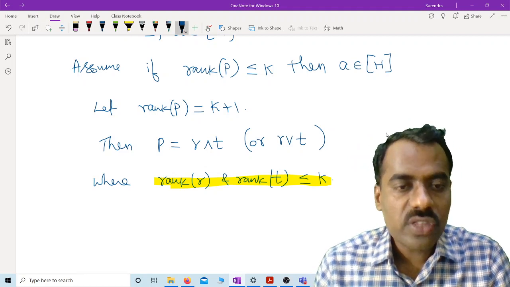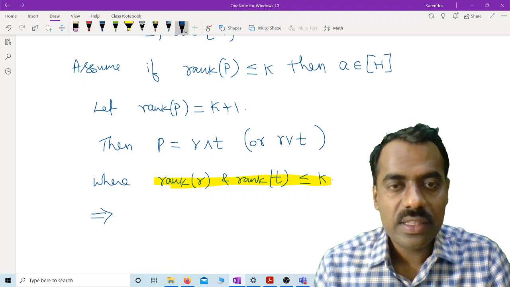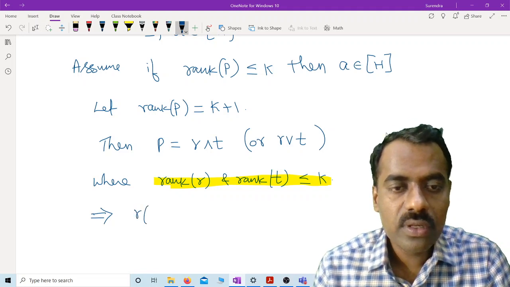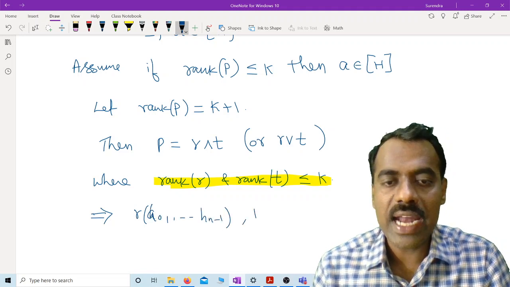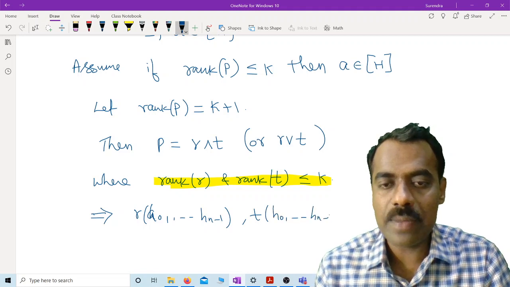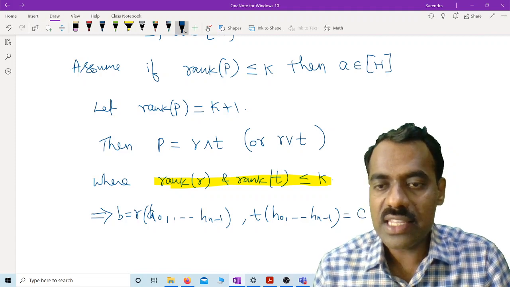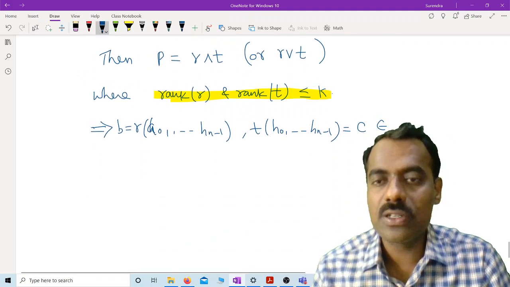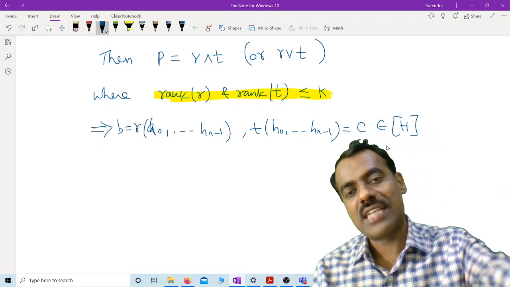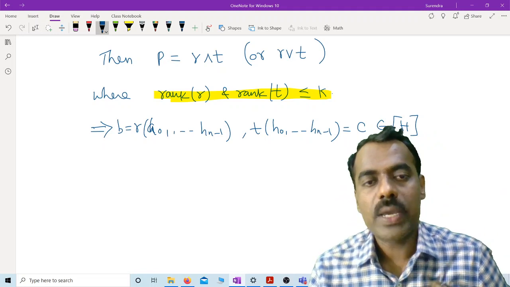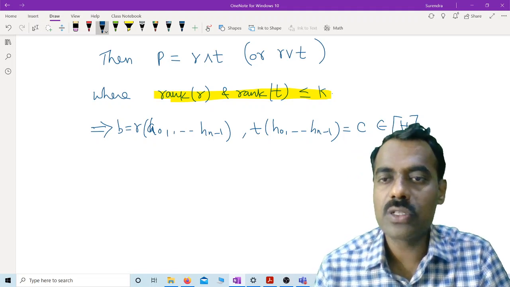Therefore, by our assumption, R of h0 up to hn minus 1 and T of h0 up to hn minus 1, if you call the first one B and the second one C, then they belong to where? They belong to this closed bracket H. Are you following? By our assumption, whenever you have a polynomial whose rank is less than or equal to k, then those points belong to H.